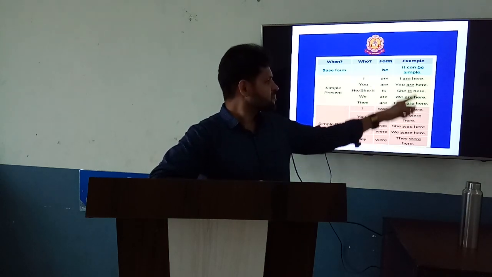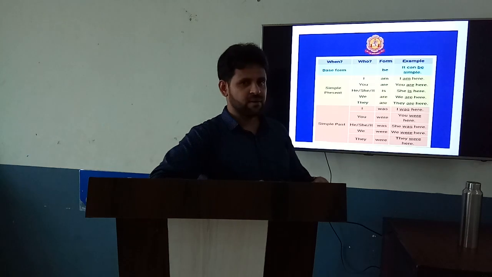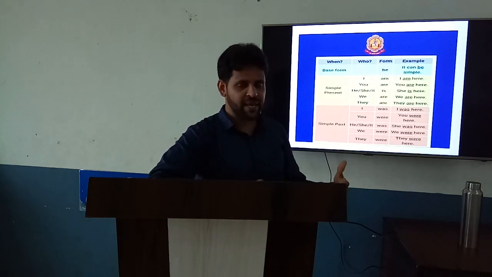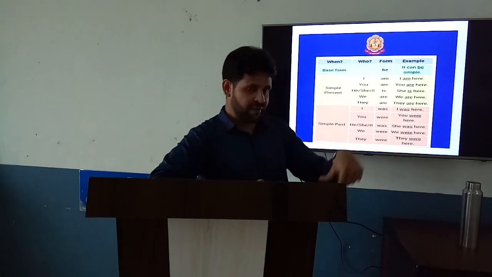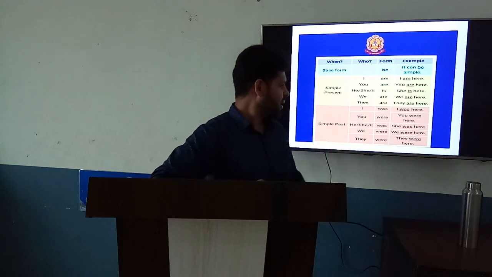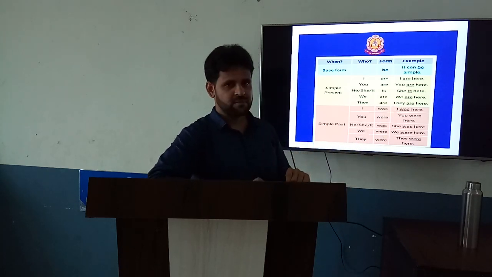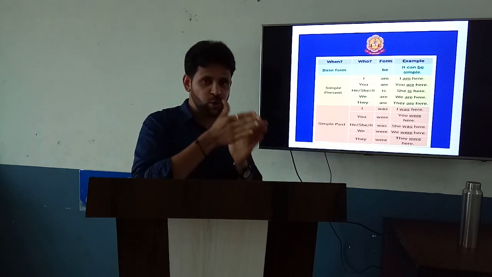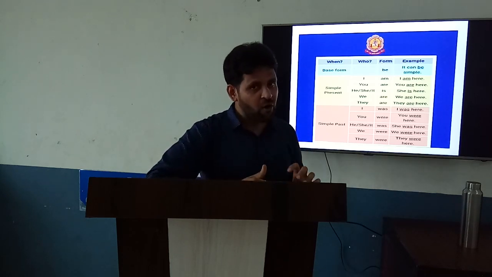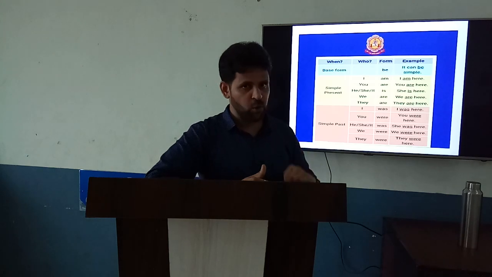Likewise, here are some examples given. Look there. I am here. At present, somebody is here, the person who is speaking. You are here. She is here. We are here. They are here. Did you get the concept? How to use the be form in a sentence according to singular and plural.